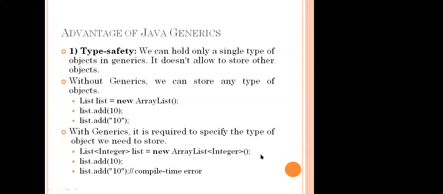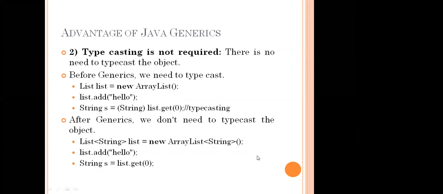Next, another advantage is typecasting. What is another name for typecasting? Type conversion. In type conversion, one of the concepts is typecasting. In type conversion, we have two types: implicit and explicit. Then which one is typecasting? Is it implicit or explicit? Explicit, sir.